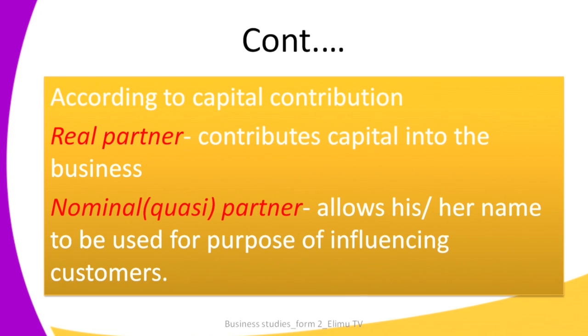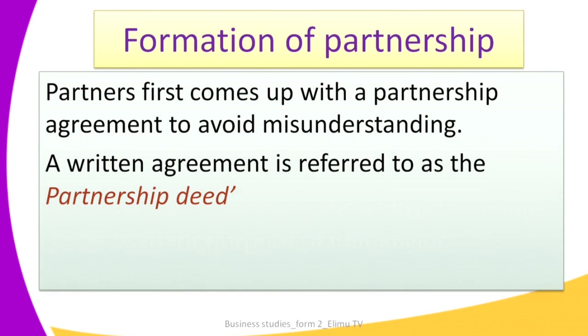Most of the time, this type of partner is a famous person. Maybe think of a person who is so famous in our country. You can use the name of that person to try and market your products or commodities. And that way, since that person is famous, you'll find that it influences people to buy your products.